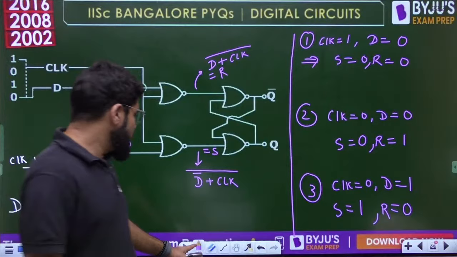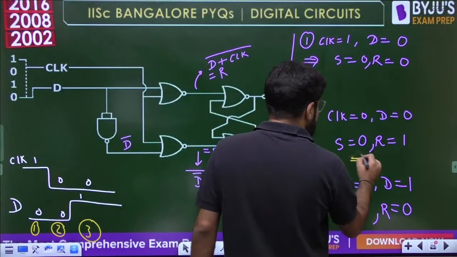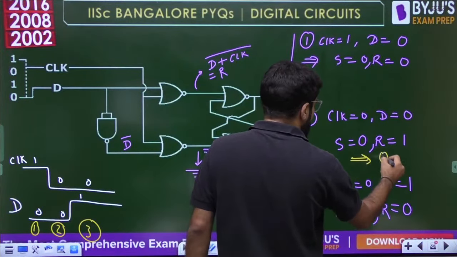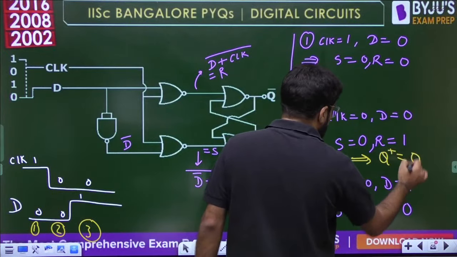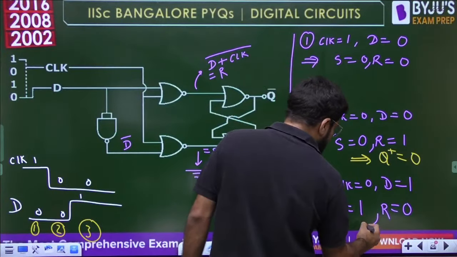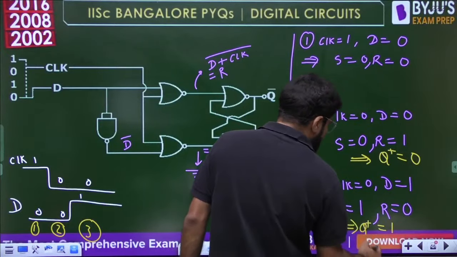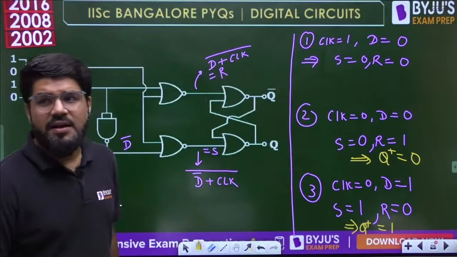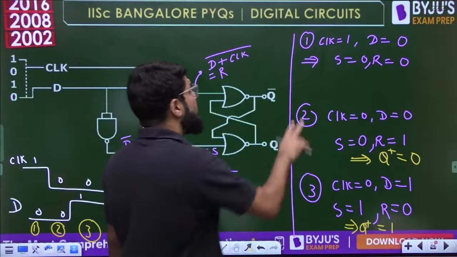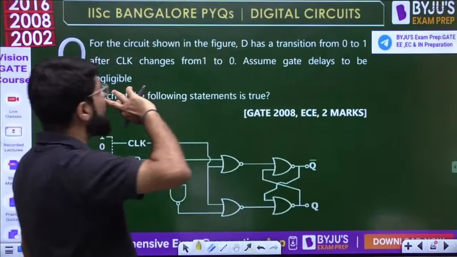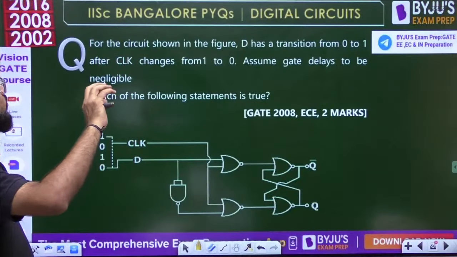Now, S equal to 0, R equal to 1, reset combination. Okay, so Q plus will be 0, output will become 0. S equal to 1, R equal to 0, it is a set state combination, so Q plus will be 1. Okay, solving it by the SR latch methodology. S equal to 0, R equal to 0. So what is the initial output?